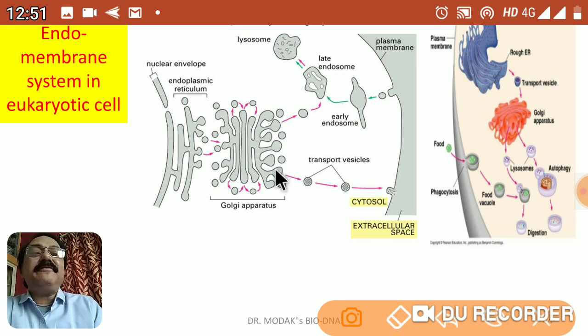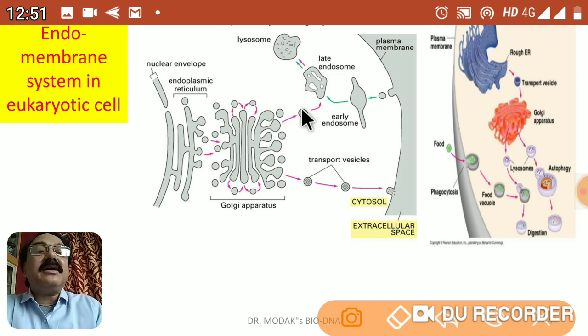these substances, in the form of secretion, if they are secretory vesicles, then go to the cell membrane and pour their contents. If they are transport vesicles, they are transporting proteins and enzymes and hormones and different types of secretion that our cells are usually secreting. Okay, so secretory substances, transport vesicles, are being produced from this Golgi complex. They go to the plasma membrane and pour out their content out of the membrane, that we call exocytosis. Okay, so this is one function, extracellular secretion of the substances.